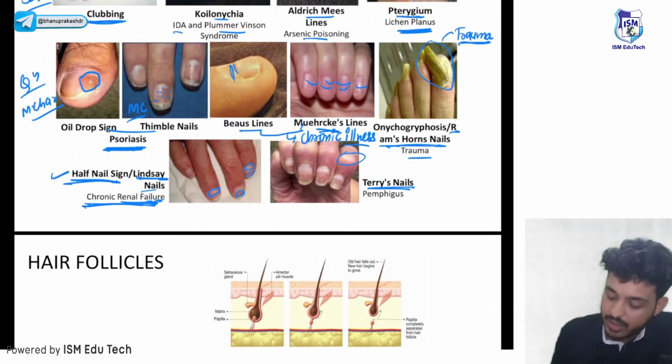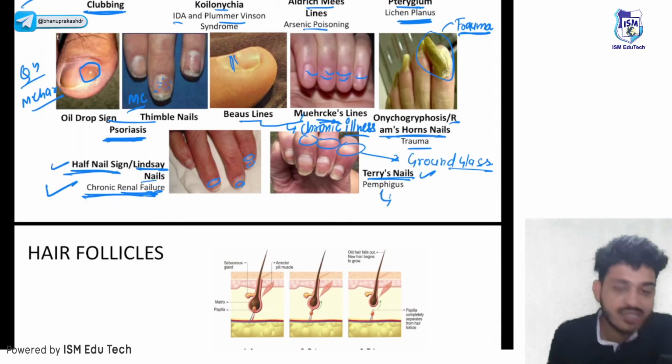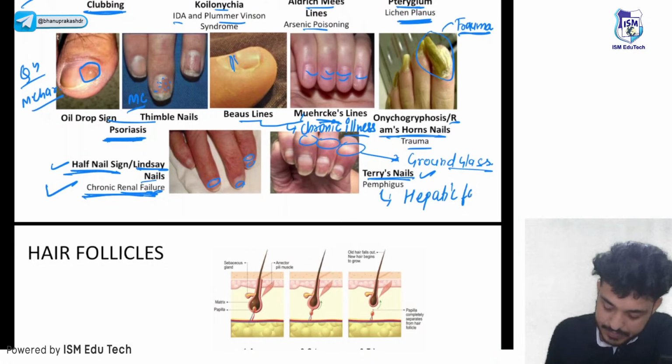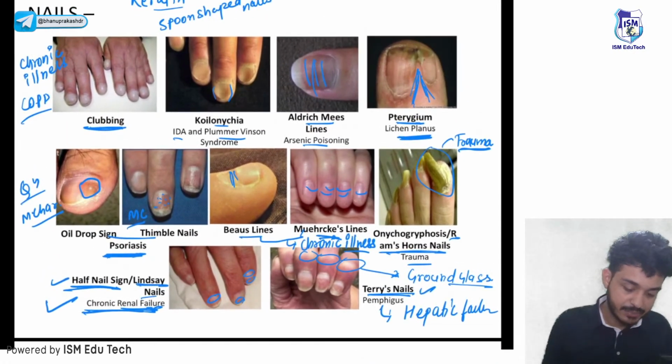There will be ground glass opacity in Terry's nail. Look here, guys. This is white, right? This will be your Lindsay's nail. This will be your Terry's nail. We will see Terry's nail in pemphigus and hepatic failure as well. Hepatic failure. Okay. So this is the nail pathology that we have seen till now.